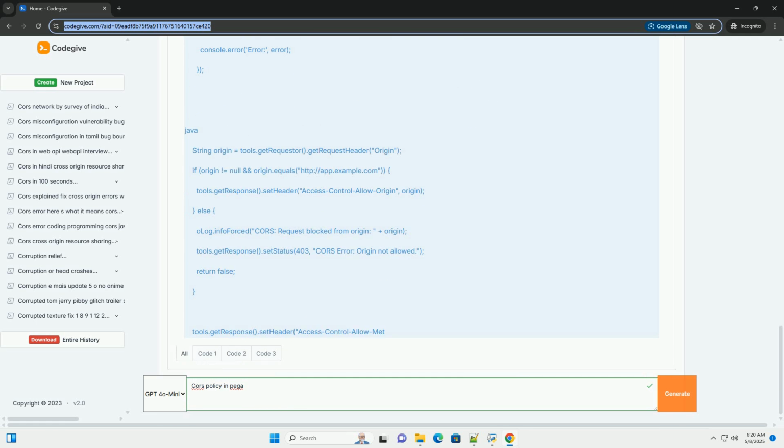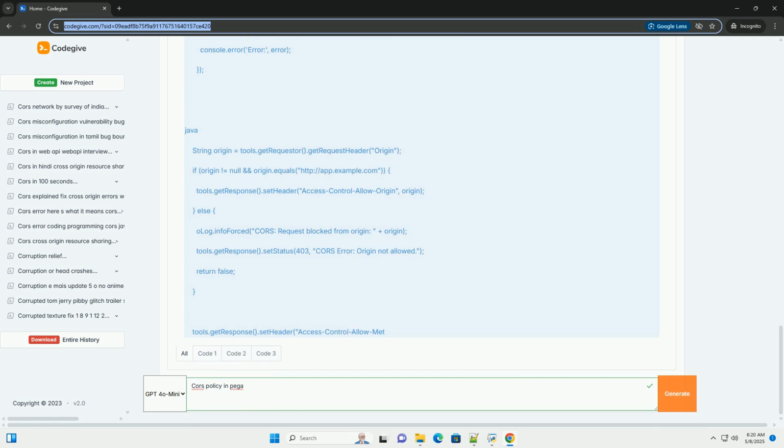Listing two origins, such as http://example.com and http://api.example.com, is not valid. Access-Control-Allow-Origin must contain a single origin or an asterisk. Multiple origins can be achieved through dynamic server-side logic, see later in this tutorial.